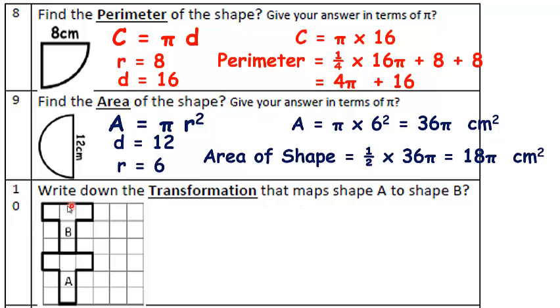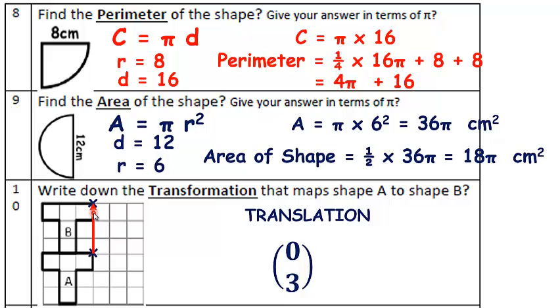Question 10. Write down the transformation. You should know it's a translation to get from A to B. So pick a corner on each of them, the same place on each. How do I get from this place on A to the same point on B? I don't need to move left or right, so that's going to be 0 at the top. I just need to move 3 up, so that'll be 3 at the bottom there. Okay, make sure you're familiar with that. You can do it, and you totally understand this.